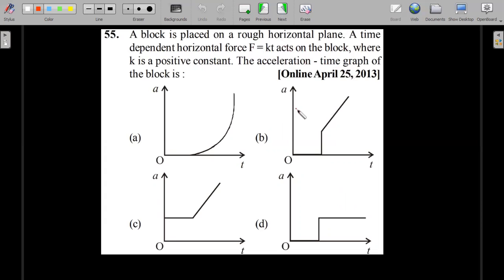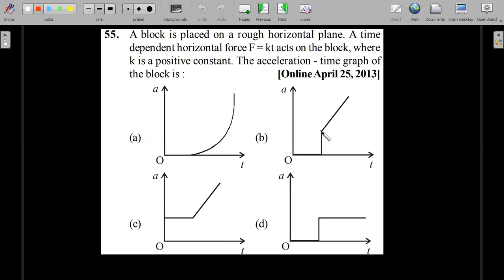Block is placed, a force is applied, force keeps increasing with time. Obviously initial stages it will stay at rest, and then it starts moving. And after it starts moving, what kind of graph do you choose? Okay, obviously option C looks wrong, right? Right at the start you won't have an acceleration, so initial acceleration would be 0 for certain period, but it will keep increasing, because once kinetic friction is constant and force keeps increasing, you cannot have a constant. So even D option is ruled out. You are supposed to choose between A and B.